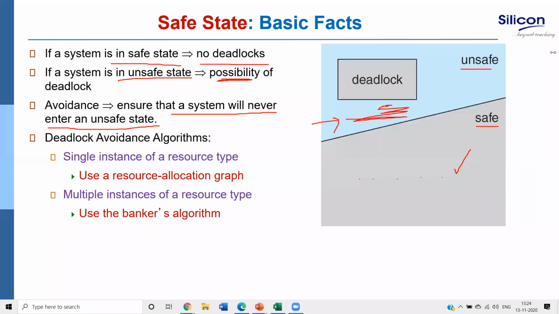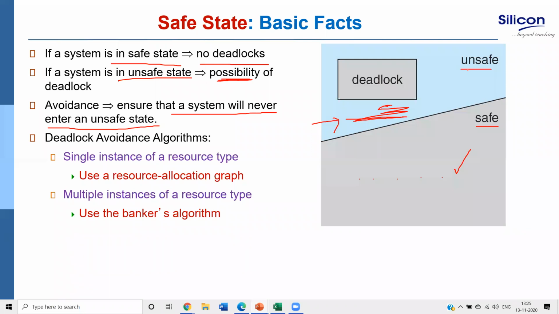So actually starvation is not unsafe. Starvation is not considered over here. With starvation, we are not saying that we cannot come back. We have a hope that we will come back from there. So it is not an indefinite blocking, as happens in a deadlock.